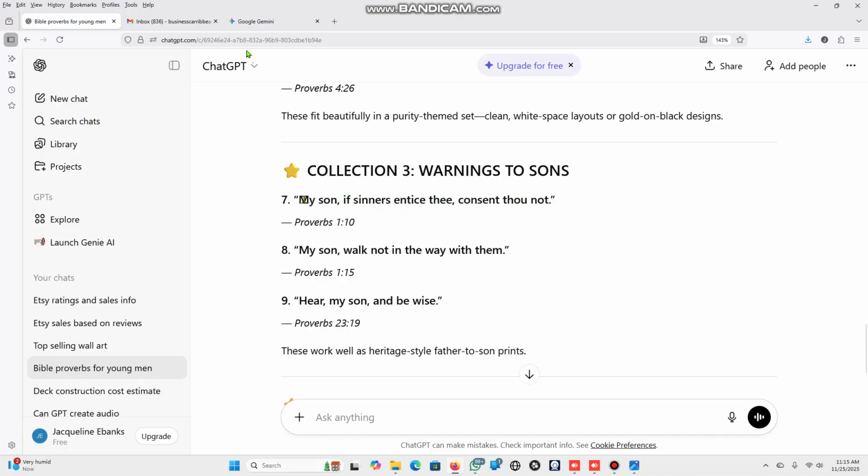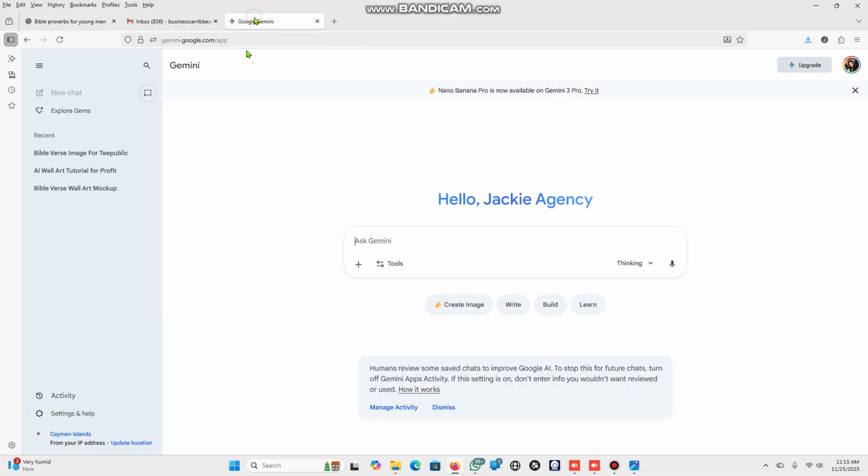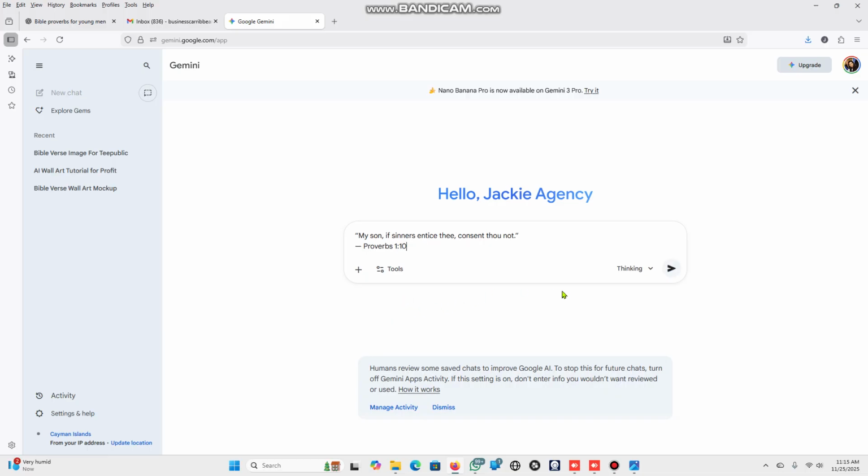So this is the one I'm going to do. Here is the Bible verse. I'm going to right click, copy, and then go to Gemini. All you type in, guys, is gemini.google.com, and that brings you to Gemini. Now Gemini is once again free. It's made by Google. I will then put this in.